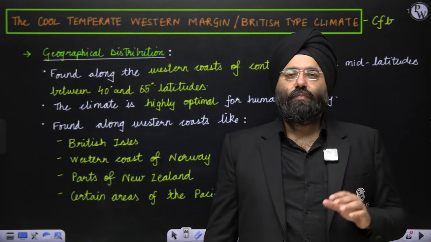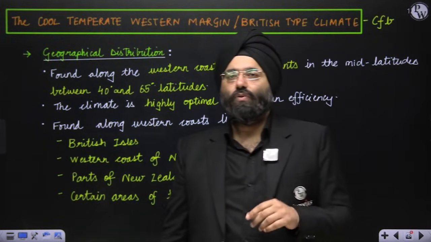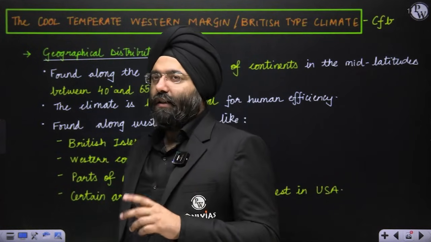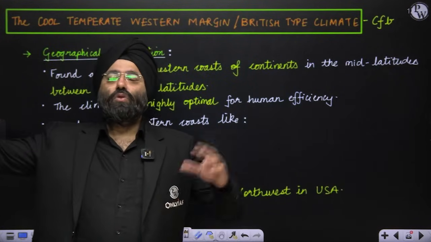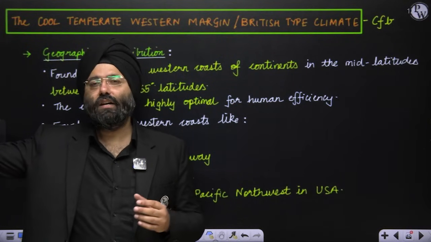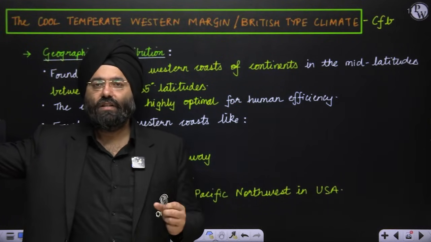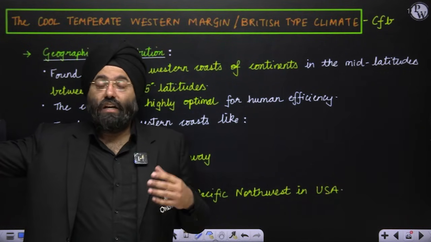Now this was also the basis of the reason why Britishers used to say that we are the people who were born in this land, what they call a fatherland, the Great Britain, and they were bound to be rulers, right? They used to use it. They said that this is a region where the best climatic type is present, which is optimal for the development of human beings and to be intellectual enough to rule the world.